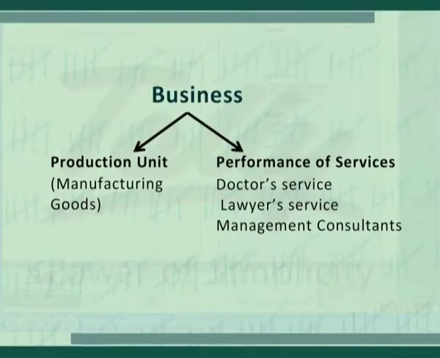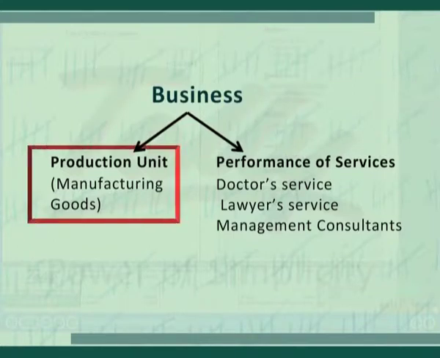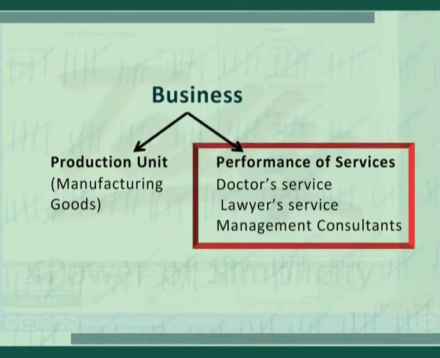A business is a profit making activity. A business is a form of activity involving production and purchase of goods with the object of selling it at a profit. Business also includes the performance of services for others on payment. For example, doctor service, lawyer service, management consultant service, etc. We can say it is an activity directed to earn a profit.